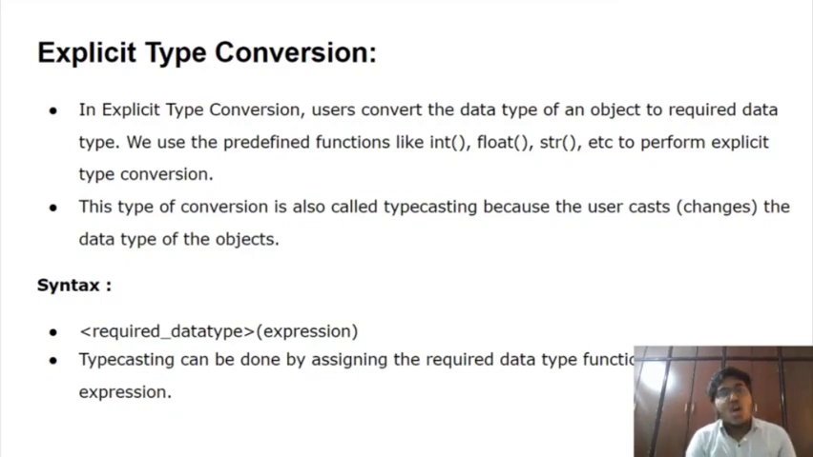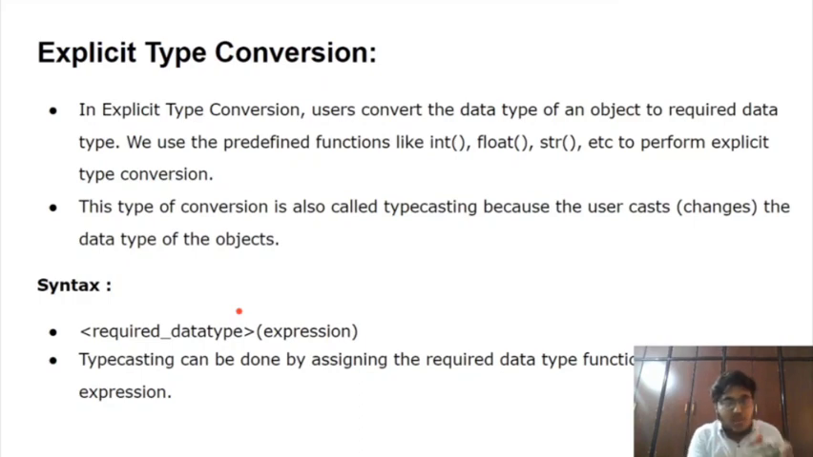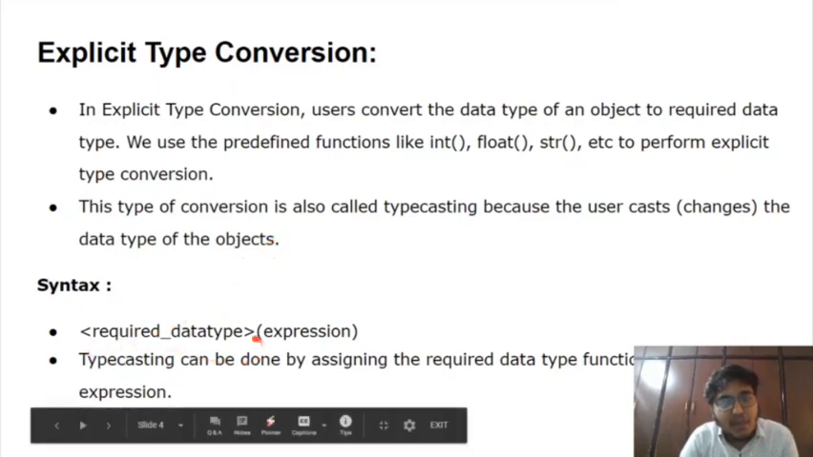Is this clear? This is called explicit type conversion. Explicit type conversion is also called typecasting. In typecasting, the user has to explicitly cast, because here a larger data type is converted into a smaller data type, right? So here we use a casting function: required data type of expression. This is the syntax for how one can do explicit type conversion. Typecasting is done by applying the required data type function to the expression.